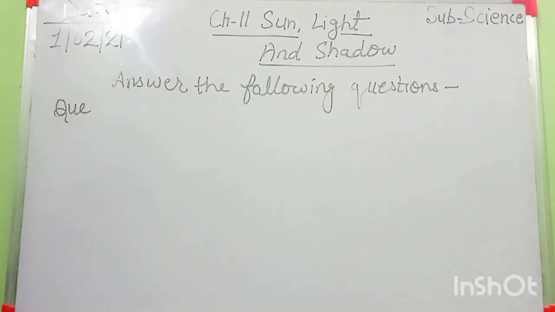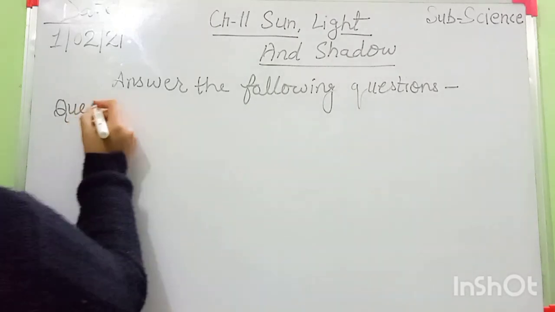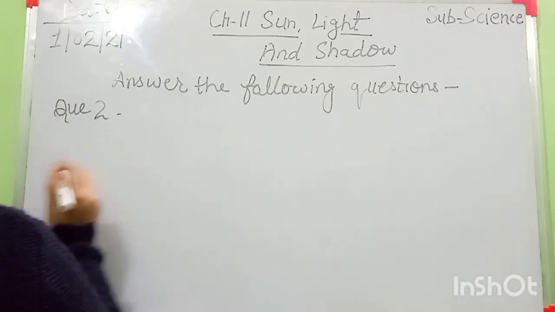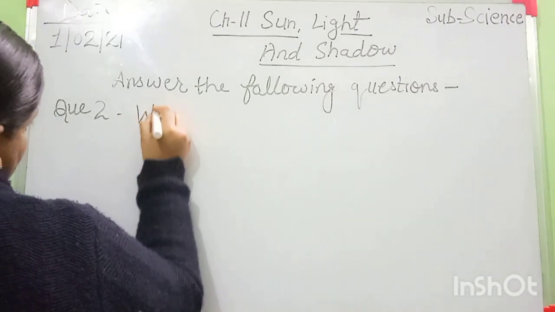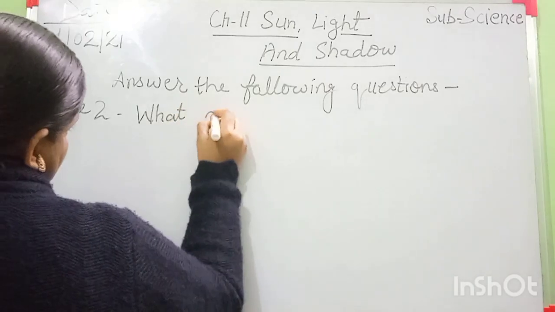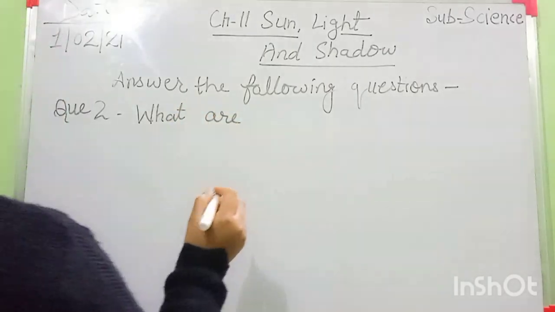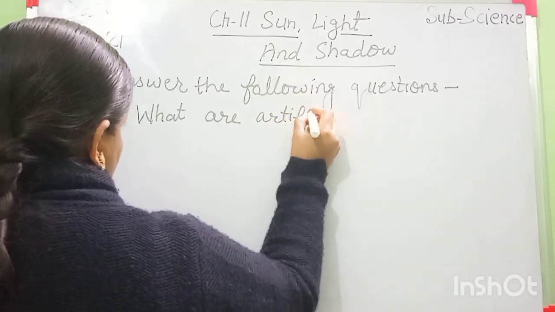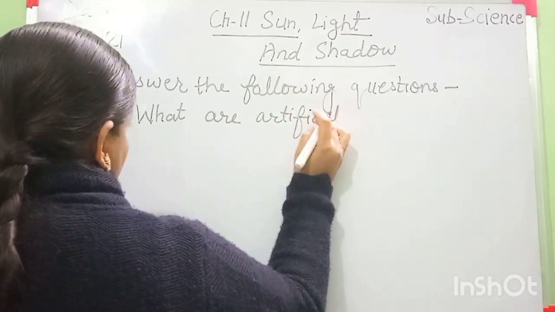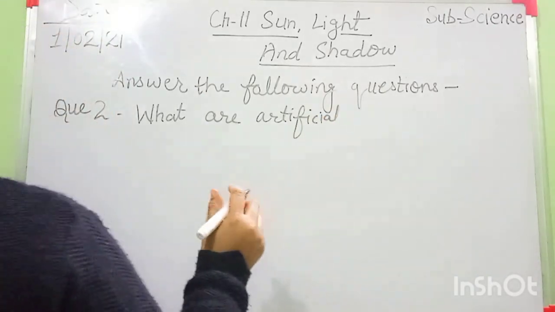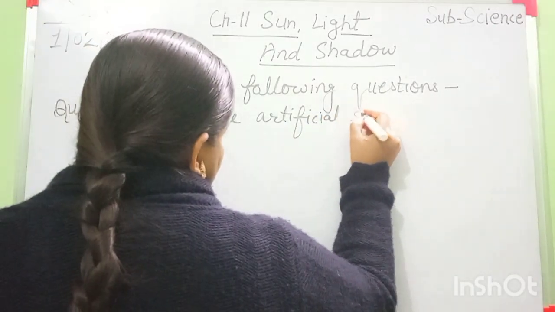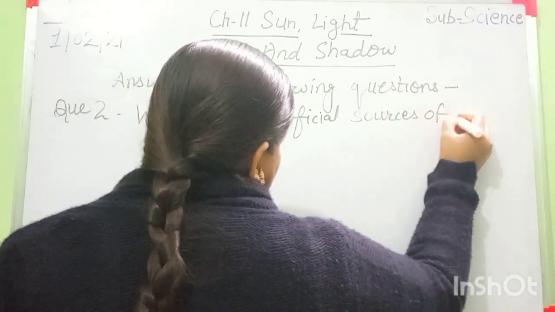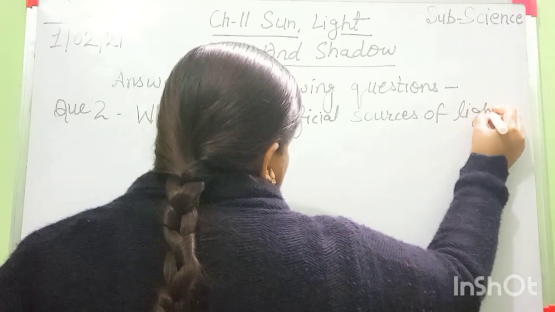Then question number 2 is, everyone write now: question number 2, what are artificial sources of light?